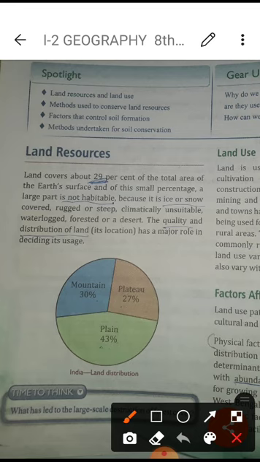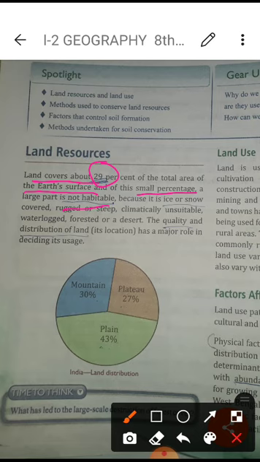Now we can find more things. If we talk about the land, it is 29% of the total area of the earth's surface. Already you are aware, 71% is water, and the 29% is formed by the land. Even though it is a small percentage, it is also not all habitable.